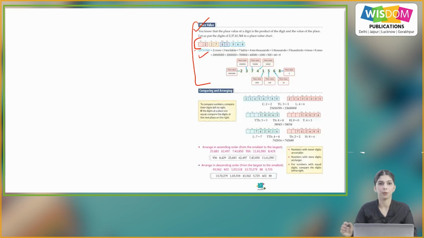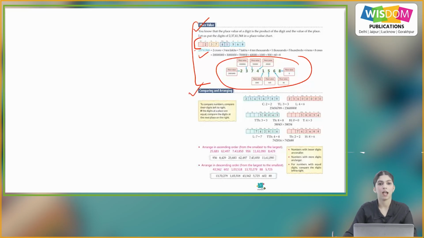And this is the number name, the expanded version: 2 crore plus 3 ten lakhs plus 7 lakhs plus 4 ten thousands plus 1 thousand plus 5 hundreds plus 6 tens plus 8 ones. So this is the place value of the digits.